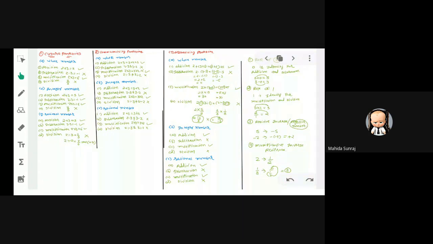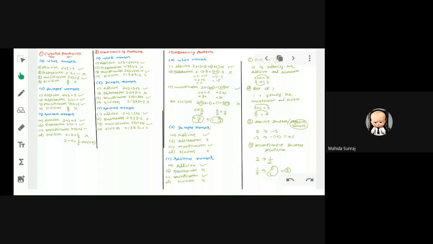Associativity property, it means if we have three different numbers in which we have two numbers in a bracket, right? And if we interchange the bracket and we get the same answer, then it means it is associative. For example, if you have three different numbers 2, 3 and 5, if you want to add these three numbers, you can see we are adding 2 plus, in bracket, 3 plus 5. So first of all, we have to solve the bracket. So 3 plus 5, 8. And 8 plus 2, 10.